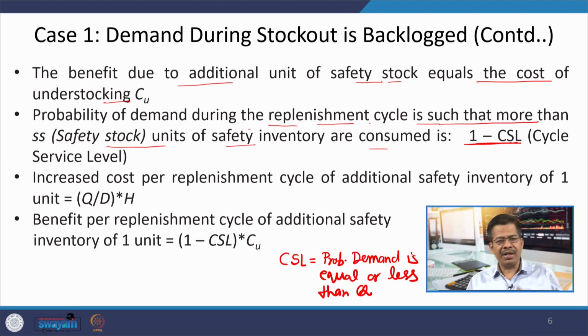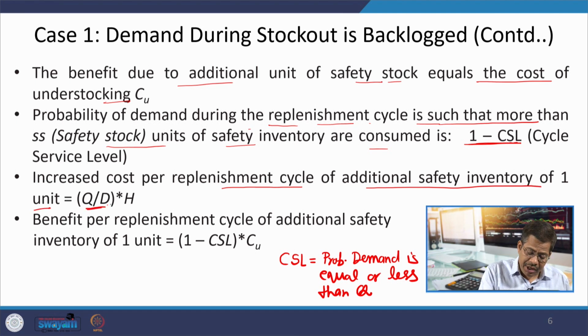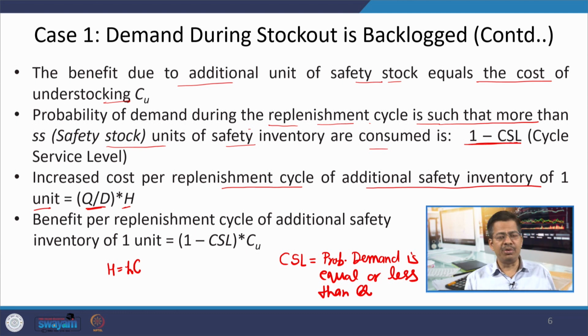Now, because of the additional inventory, you will incur this cost per replenishment cycle for an additional safety inventory of 1 unit. If you see Q by D into H, what is this Q by D here? This Q by D is the duration of the cycle, and H is small h into C, where small h is per unit time.